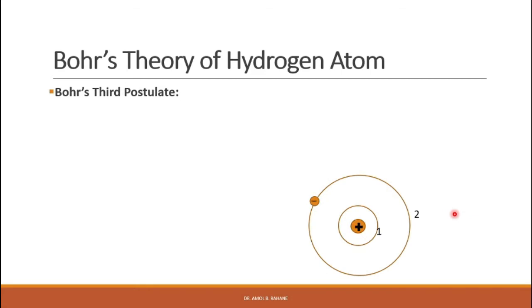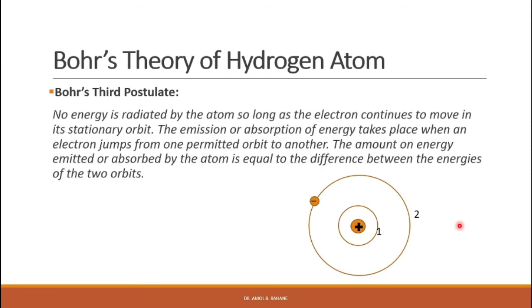So Bohr also proposed the third postulate in order to explain the observed spectra coming from the hydrogen atom. He proposed that no energy is radiated by the atom so long as the electron continues to move in its stationary orbit. The emission or absorption of energy takes place when an electron jumps from one permitted orbit to another.